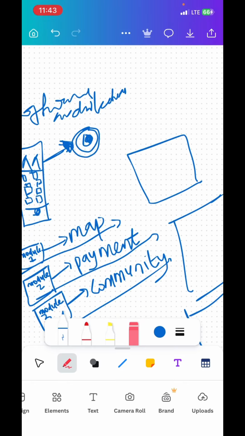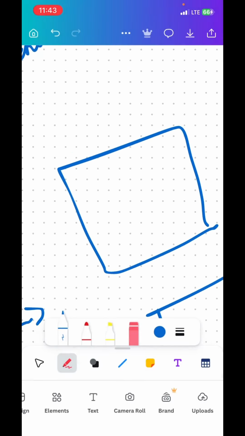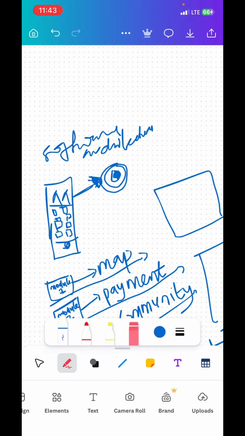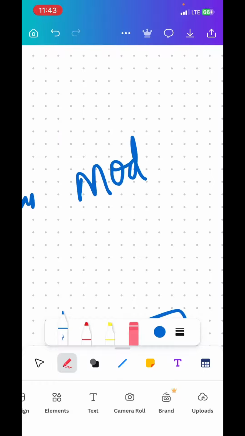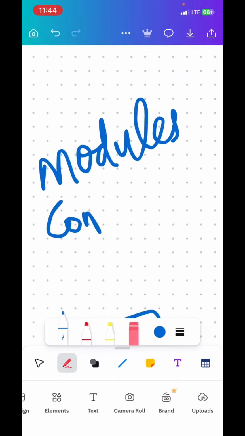Inside these modules, you're going to have something called services. You're going to have something called controllers. So let me just write it down. This is the skeleton of the application. There are modules. We're going to look at modules today. We'll look deeply at controllers and services later, because sometimes all of these concepts are intertwined, controllers and services.